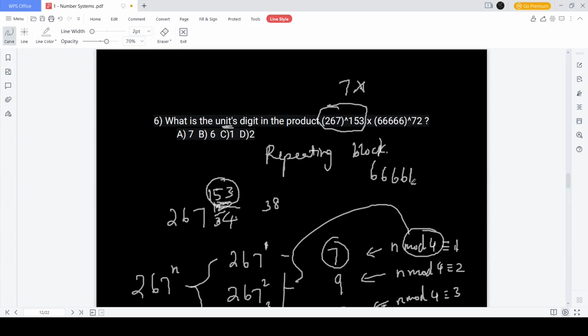We check for the repeating block. 6666 to the power 1 is 6. To the power 2 will be 6 itself, and that is a fact to be noted: 6 to the power n will always end in 6. However many more times you multiply, regardless of what is on this side, anything ending in 6 to the power n will end in 6. So we can eliminate this whole thing and write 6. So 6 into 7 will give you 42, which ends in a 2. So 2 is the answer.